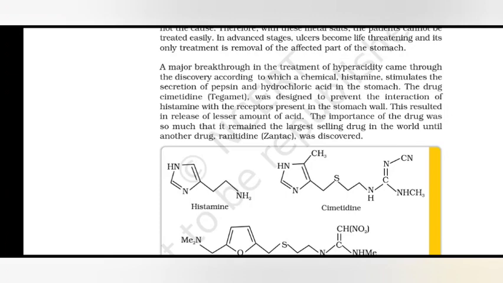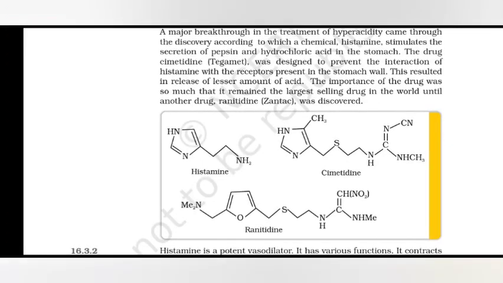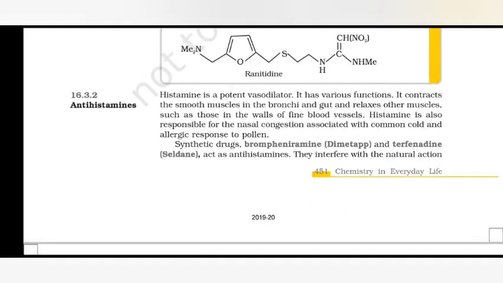A major breakthrough in the treatment of hyperacidity came through the discovery that a chemical substance, histamine, stimulates the secretion of pepsin and hydrochloric acid in the stomach. The drug cimetidine was designed to prevent the interaction of histamine with the receptors present in the stomach wall. This resulted in release of a lesser amount of acid. The drug was so important that it remained the largest selling drug in the world until another drug, ranitidine, was discovered.